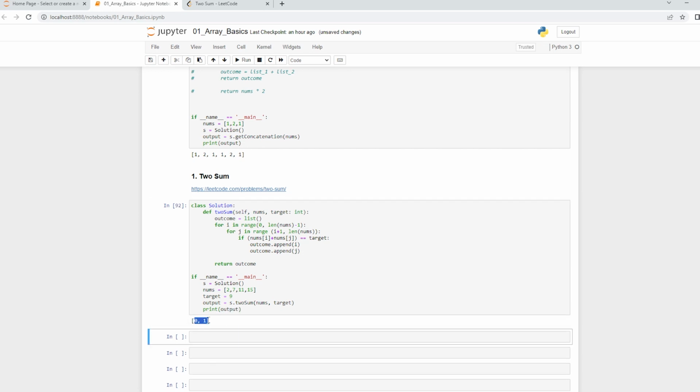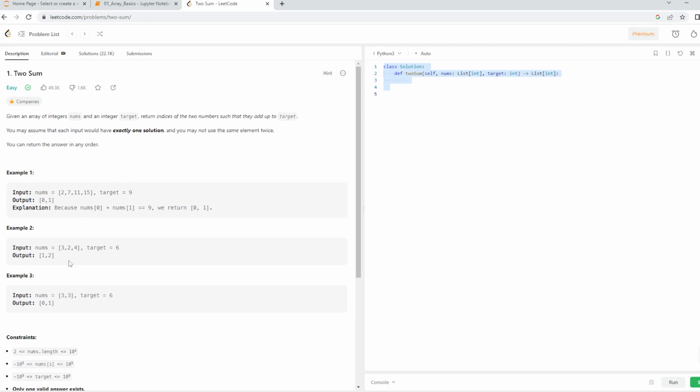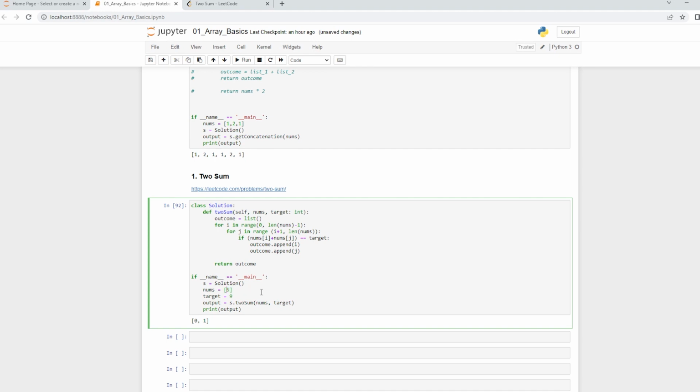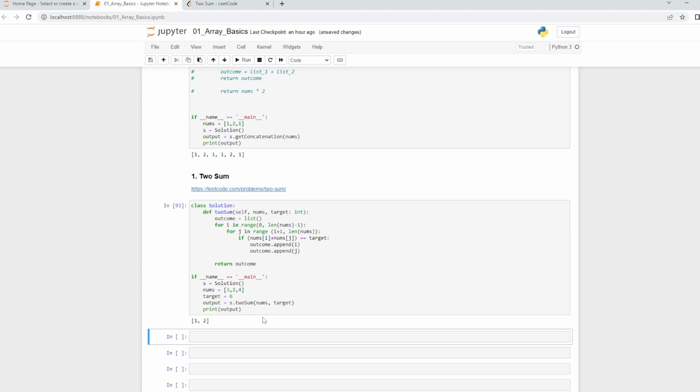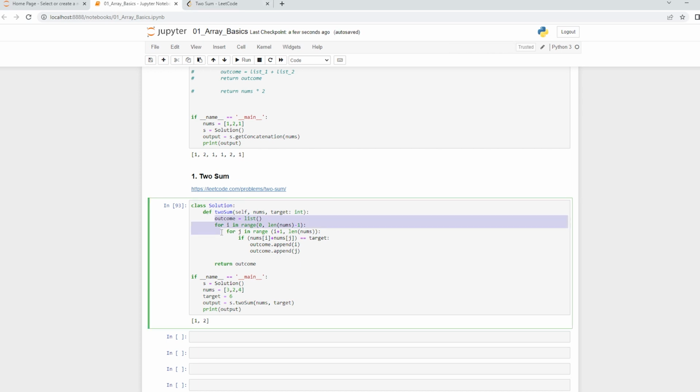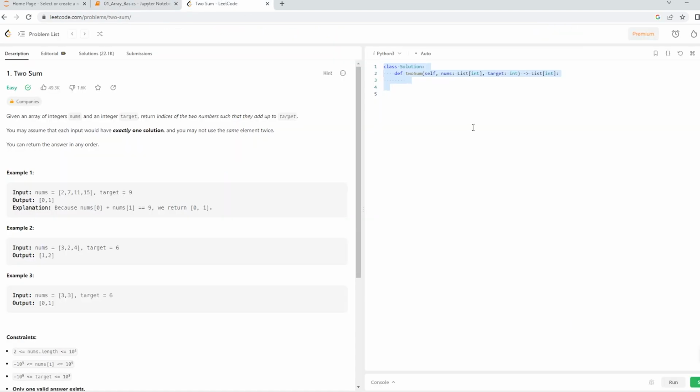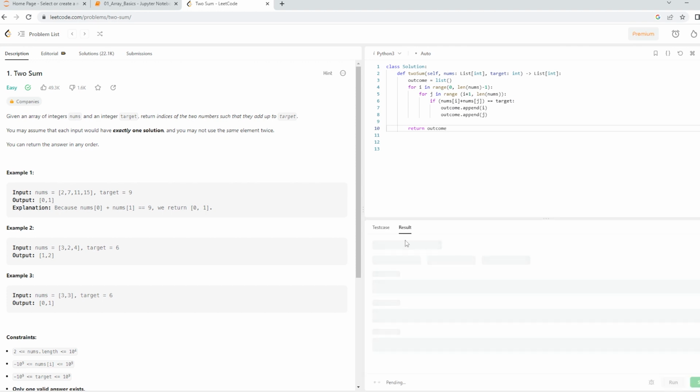Okay, we have 0 and 1, which is exactly the same we have it over here. And we will also now check for this example. So 3, 2 and 4, and the target that is given is 6, and we have it. Okay, so if you add first and second index, you get 6. Okay, so this is the toSum problem, and now I can just take and copy this and try to run it. So I click on run, and all three cases are done, and now I click on submit.